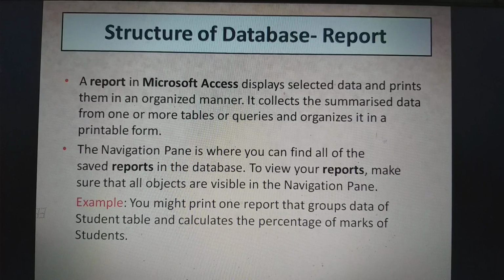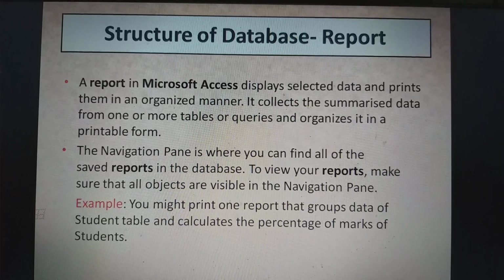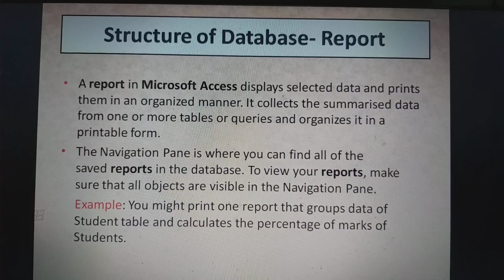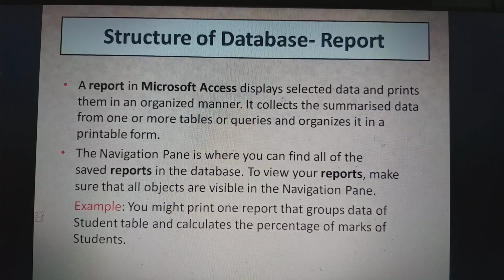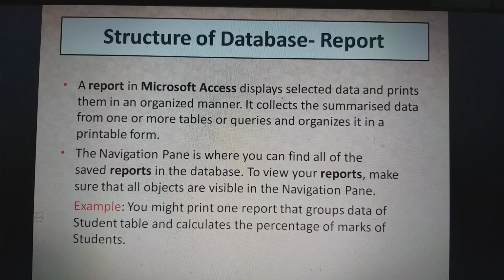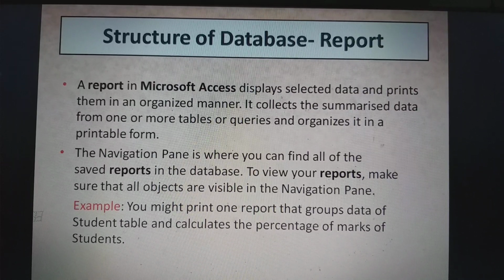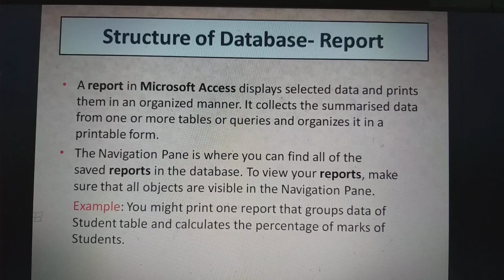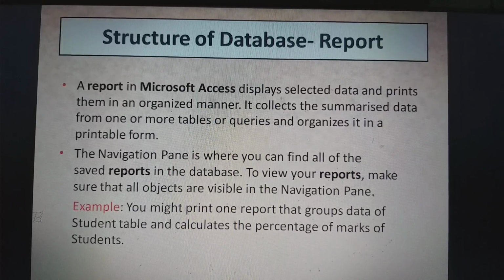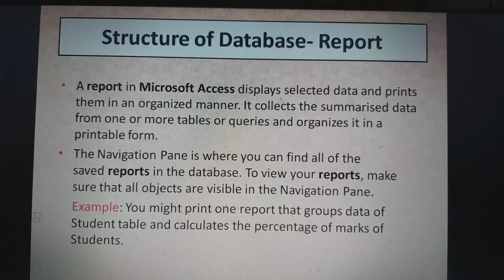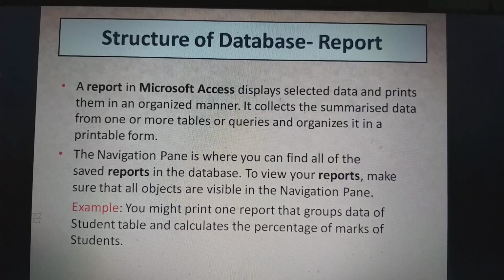The navigation pane is where you can find all of the saved reports in the database. To view your reports, make sure that all objects are visible in the navigation pane. Now see the example. You might print one report that groups data of student table and calculates the percentage of marks of students.